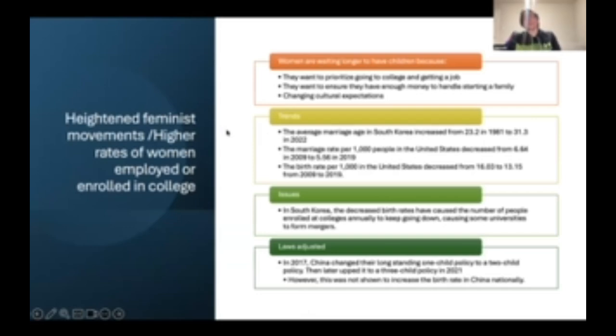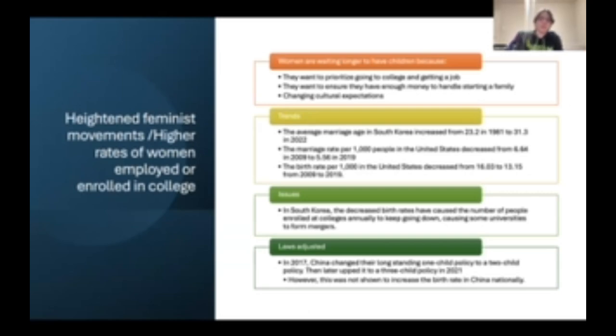So the first main example is heightened feminist movements and higher rates of women employed or going to college. This essentially means that women are waiting longer to have children because they want to prioritize going to college and getting a job. They also want to ensure that they have enough money to handle starting a family. And then the third reason is just changing cultural expectations in general.